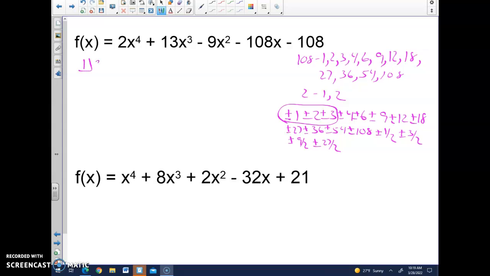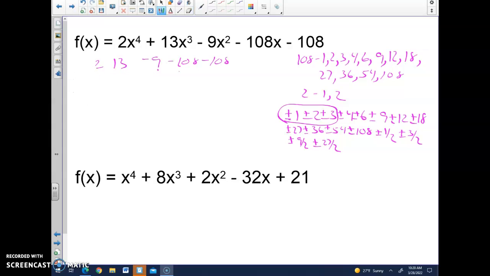Now I start with 1. 2, 13, negative 9, negative 108. Drop the 2, we get 15. 15 and negative 9 is 6. Negative 102 here, it does not work. So let's go right to negative 1. Drop the 2, negative 2, we get 11. Negative 11, we get negative 20. We get negative 88. 88 does not work. Does not give me that 0 I'm looking for.